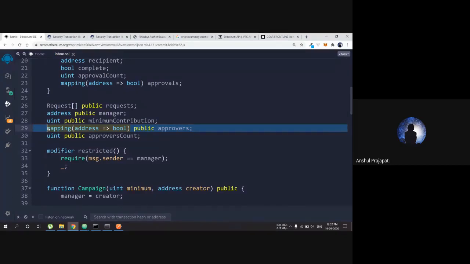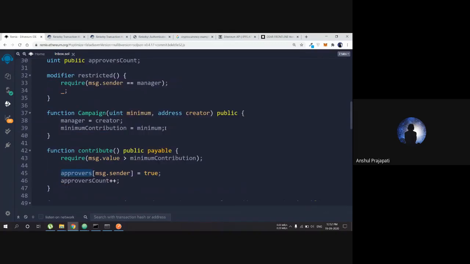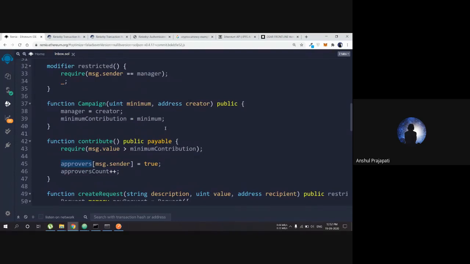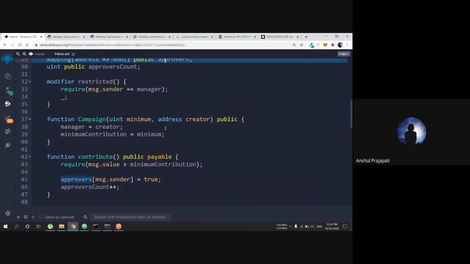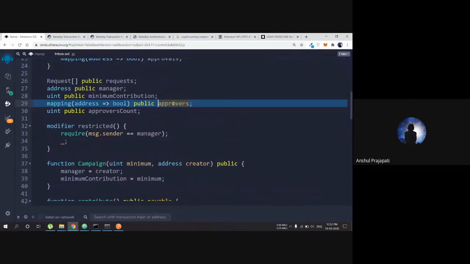We have to give money to deploy every line of the contract. So we could simply use an array or a list of approvers, so that we can iterate over the approvers and give them the value.